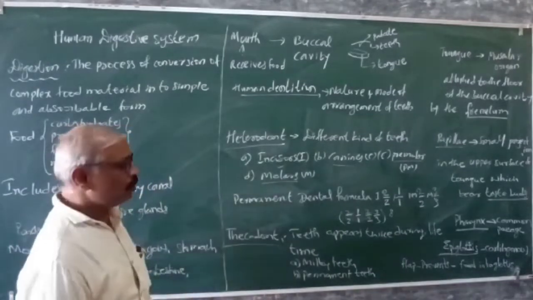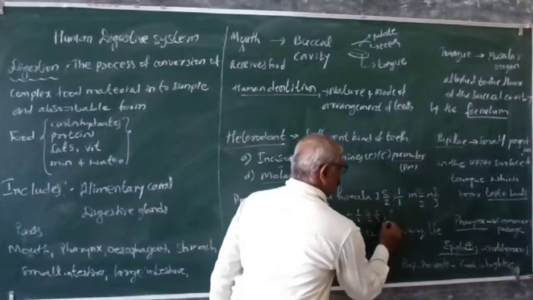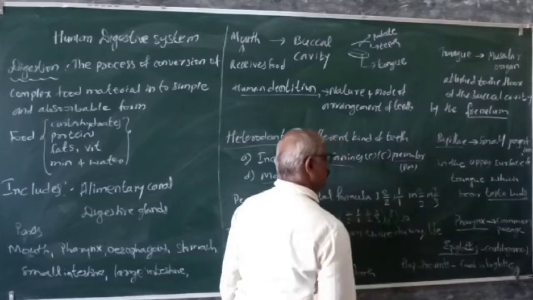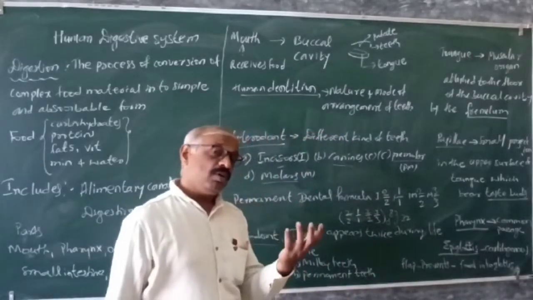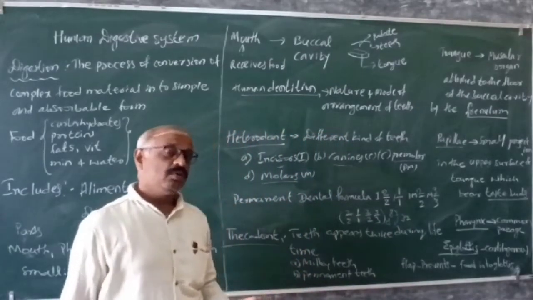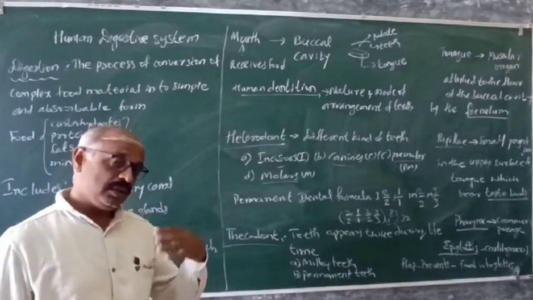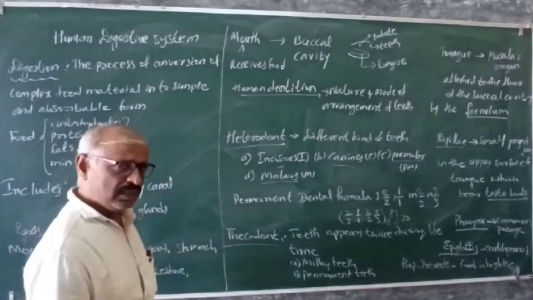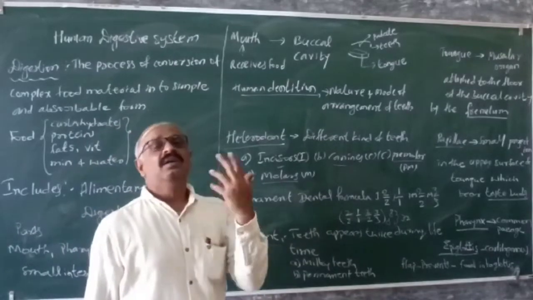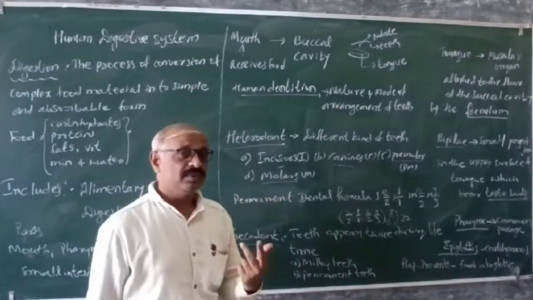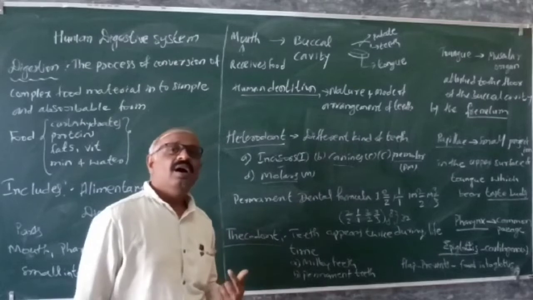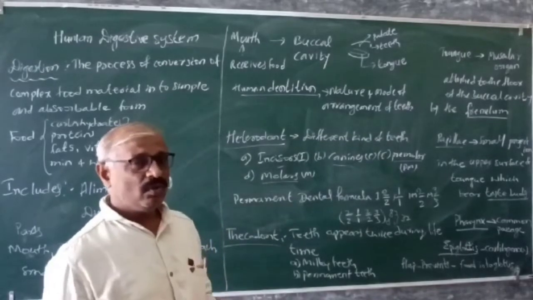So you know it is 32. Okay, so the total is 32 teeth, but not everyone gets 32, because after a certain age another two teeth come, which we called the wisdom teeth. Okay, so just remember.